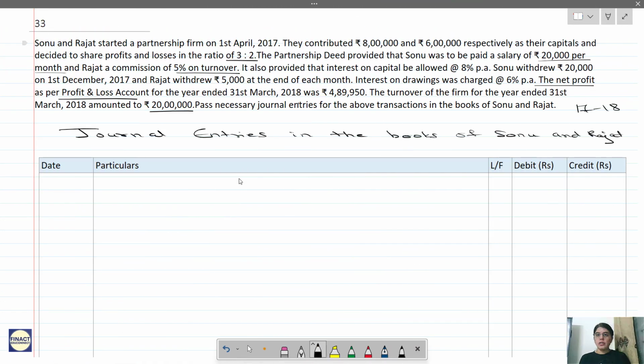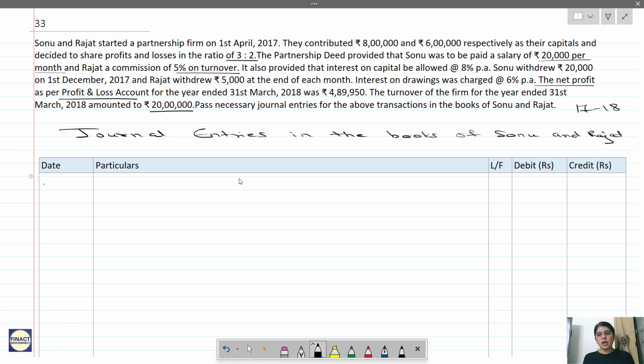So the first journal entry is of salary of 20,000 per month. See, we will go sequentially. Whenever the question is in paragraph format, it's better to go sequentially. They contributed 8 lakhs and 6 lakhs as capital and decided to share profit and loss in the ratio of 3:2. So we are not going to pass entries for this. We will start from the partnership deed, which provided that Sonu was paid a salary of 20,000 per month. So how much is Sonu's salary? They have started the partnership on 1st April, so Sonu's salary will be 20,000 into 12, that is 2,40,000.